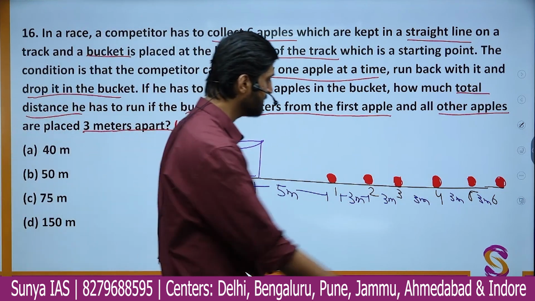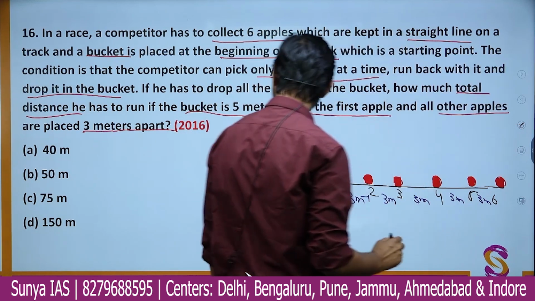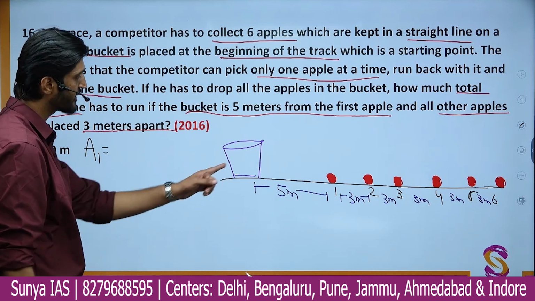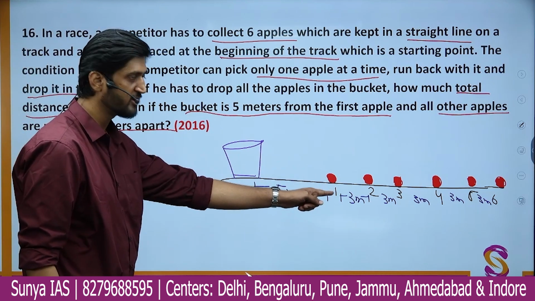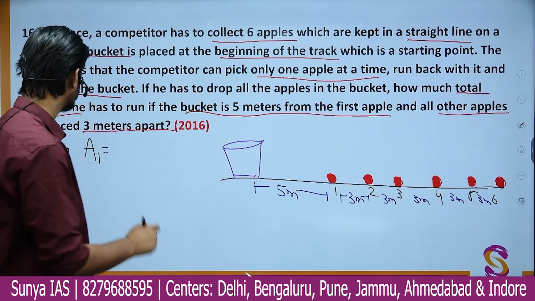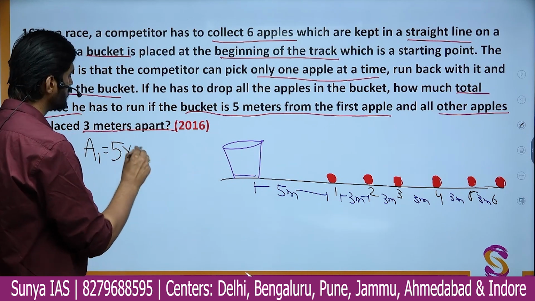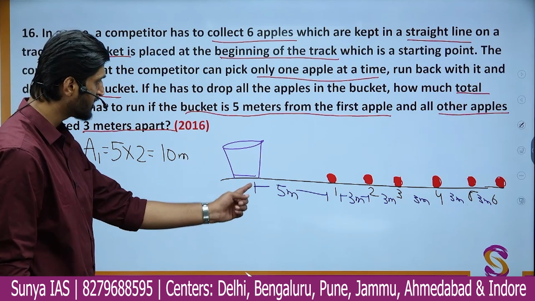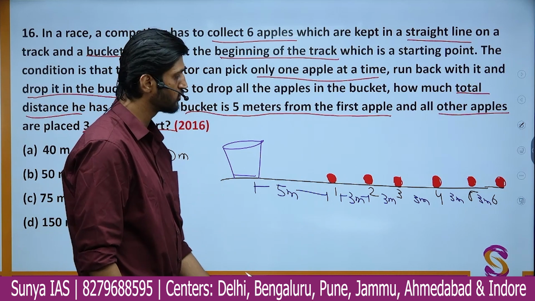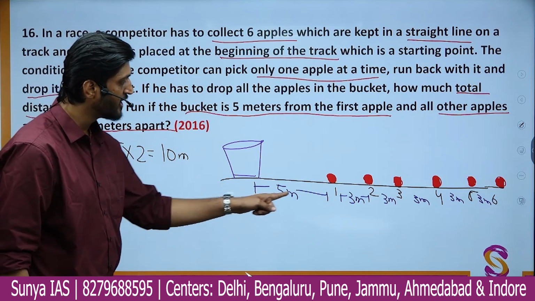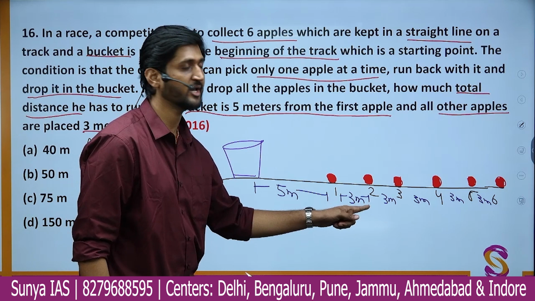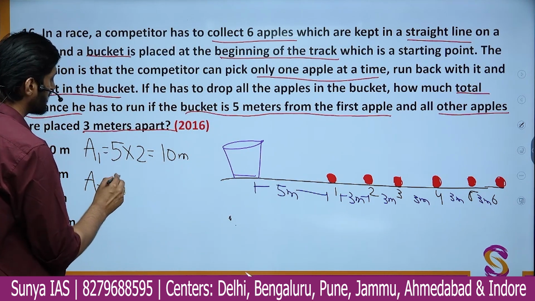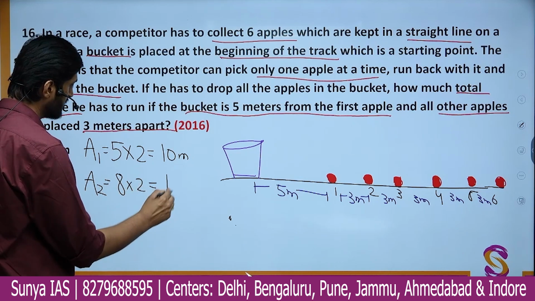So please tell me, what distance does he have to run to get apple 1? He'll go from here to here, 5 meter, and then come back 5 meter. So the distance will be 5 into 2, that is 10 meters. What next? To get apple number 2, he has to run a distance of 5 plus 3, that is 8 meter, and come back 8 meter. So for A2, the distance he has to travel is 8 into 2, that is 16 meter.